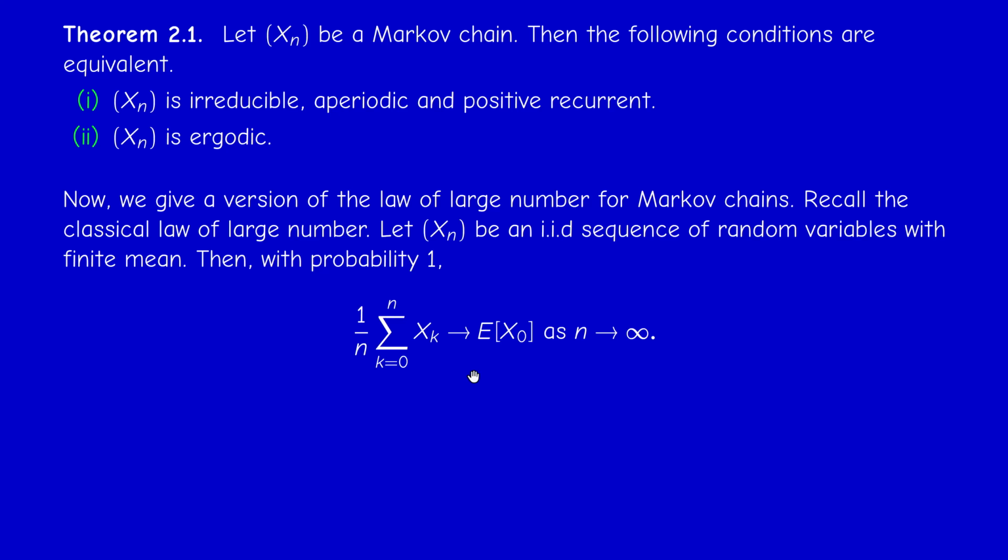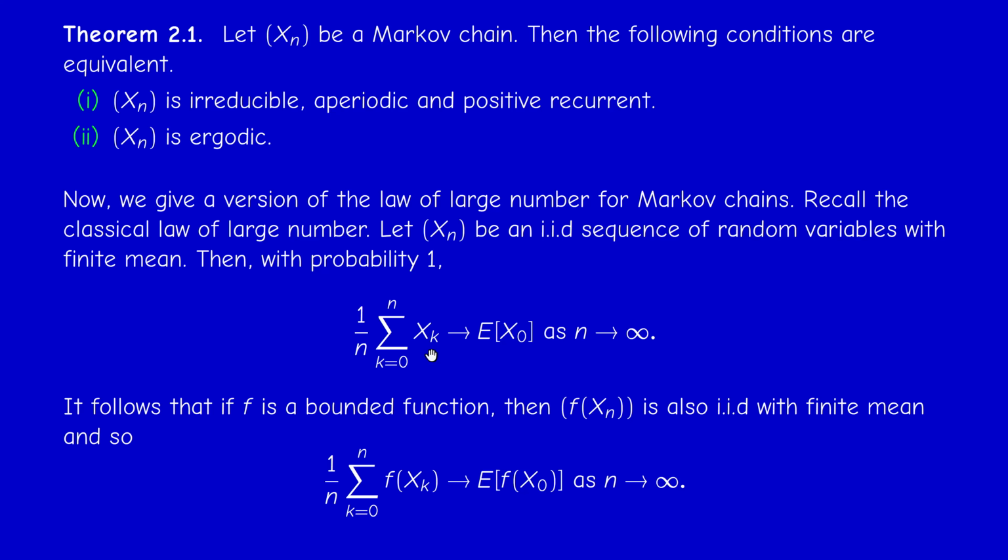This is the strong law of large numbers, so this happens almost surely, with probability 1. It follows from this that if I have a bounded function f, and Xn are IID, then f of Xn is also IID with finite mean. So the sample mean of f of Xk also converges to the expectation of f of X0. So I can deduce this from this, right?